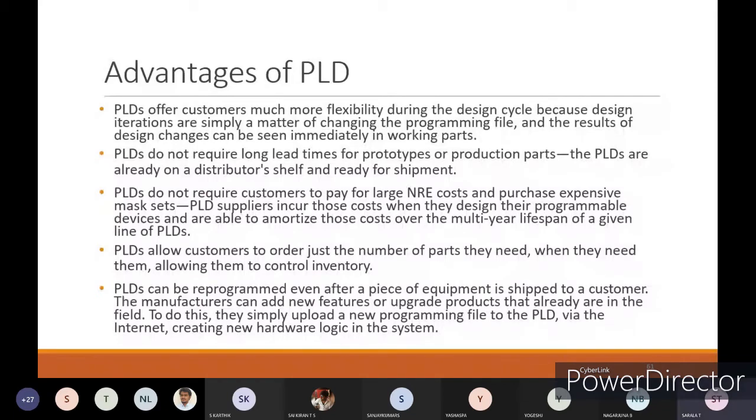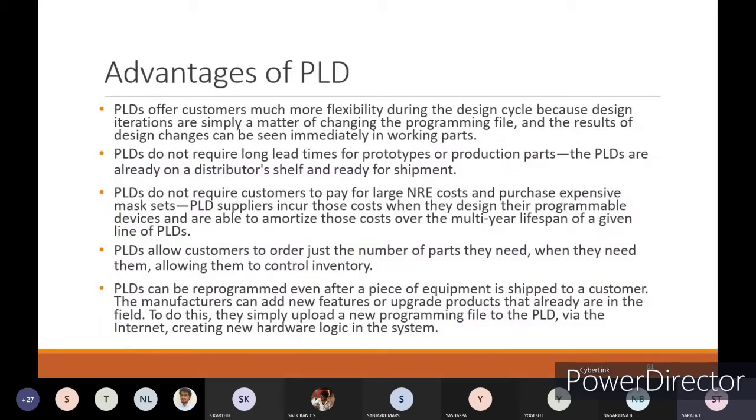All the changes you want to do, you can do by using the PLD. So by changing your program only, you can change the whole interconnections. By that you get a solution which has less cost with respect to damages and all.